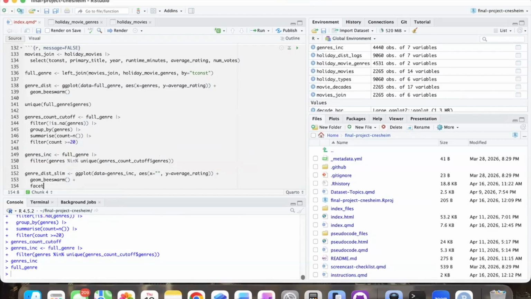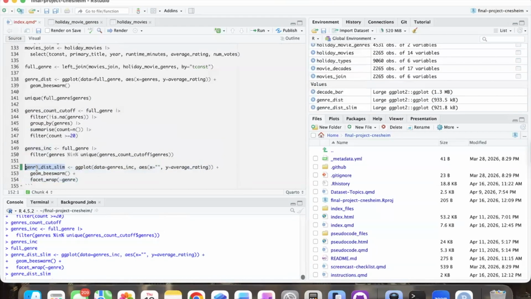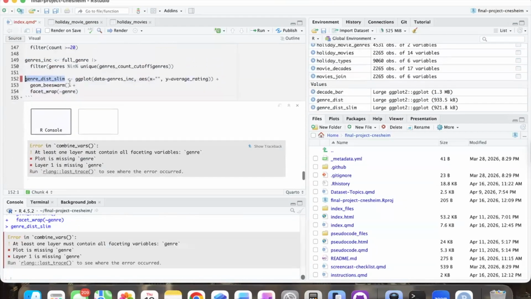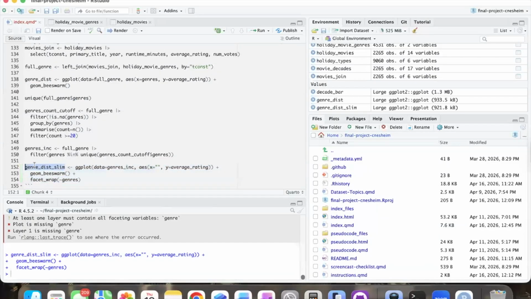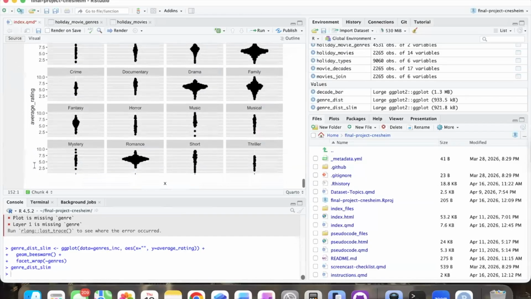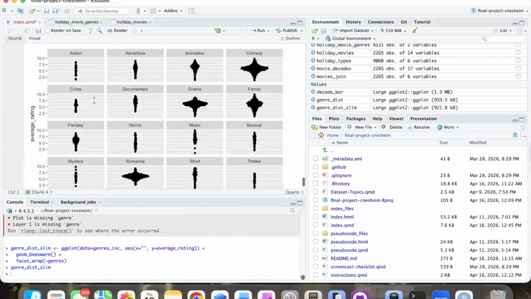Then we're actually going to facet wrap it by genre so we can kind of see a breakdown better. So let's look at this. Oh, layer 1 is missing. Oh, it needs to be plural. Okay, so let's look. Okay, so this is looking better. We can kind of see what's happening here.